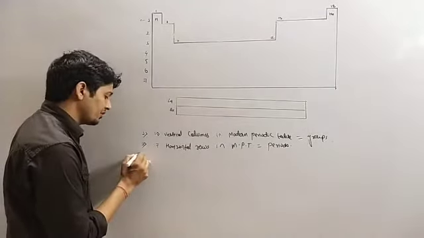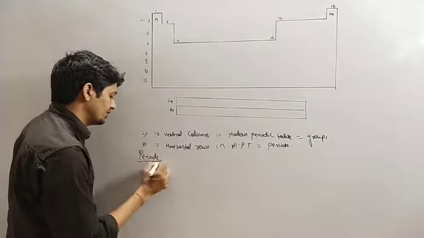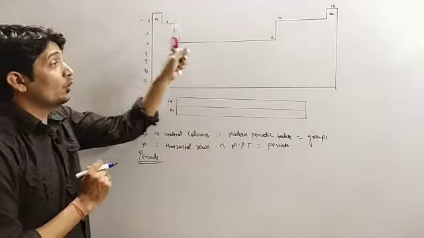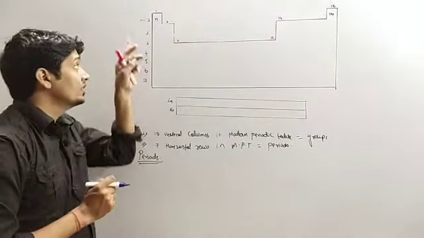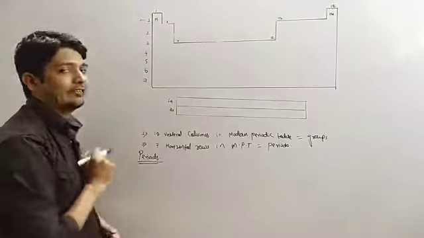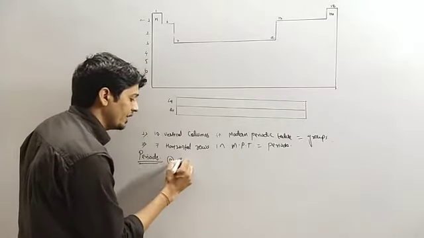So we have to write the main heading here, periods. So we will learn about periods. The first period contains only 2 elements. That means the first period is the shortest period among all the 7 periods. So we have to write here point A. What is point A?